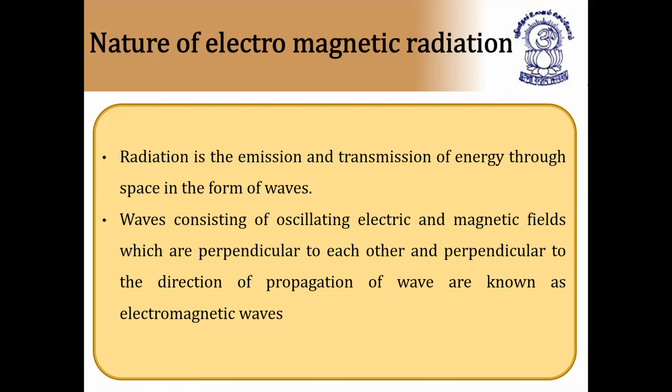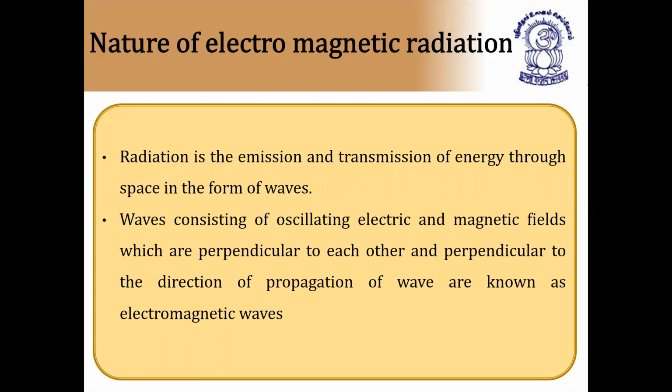So, in simple words, if you want to discuss what an electromagnetic wave is: by the application of electric field and magnetic field, the waves change their direction paths, one perpendicular to the other, and another perpendicular to the direction of propagation of the wave. By applying electric field, the waves will be perpendicular to each other, and by applying magnetic field, the waves will be perpendicular to the direction of propagation of the wave. They are known as electromagnetic waves.